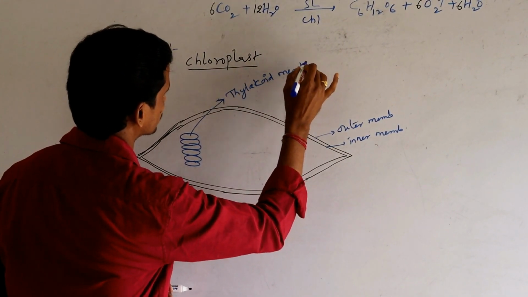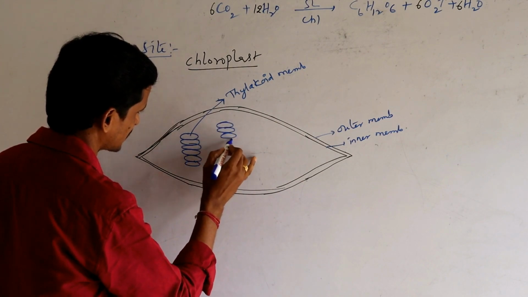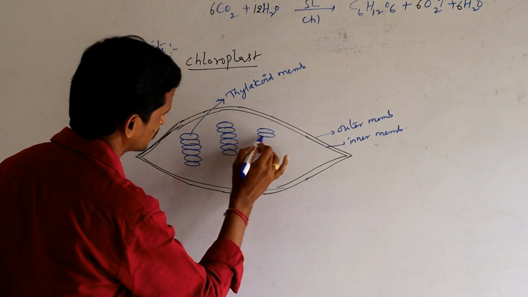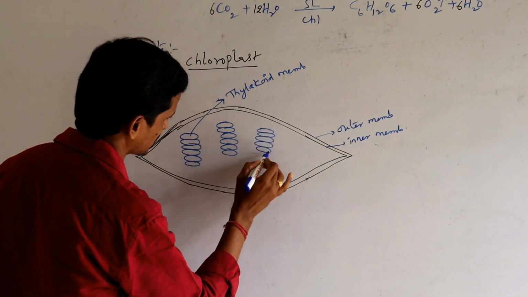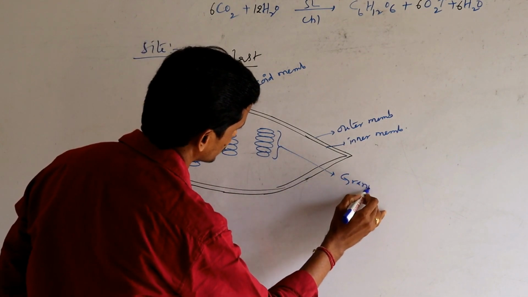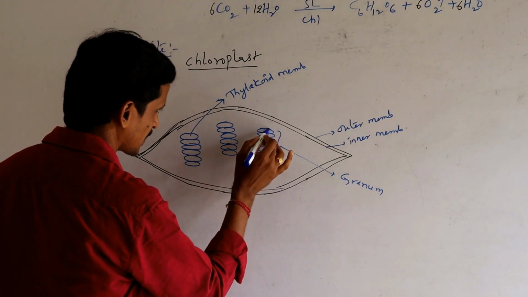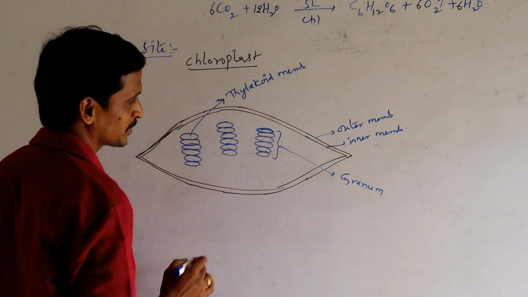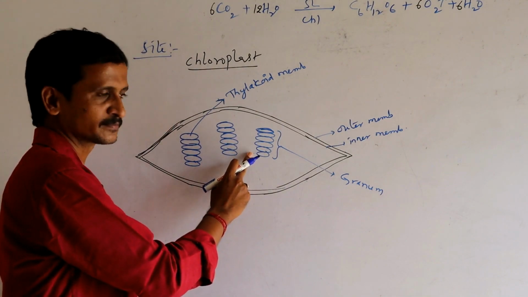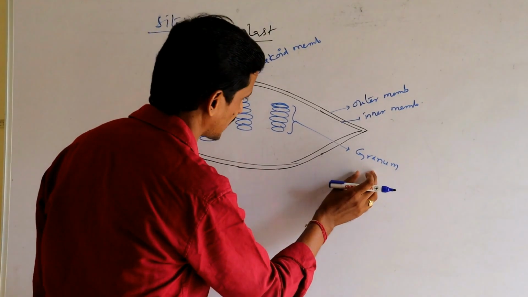Thylakoid membrane, right? Now several sac-like structures are piled up together like this. This one complete structure is called granum. Okay. A small sac-like structure is called a thylakoid membrane; all the thylakoid membranes are piled up together, grouped together to form a complete structure that is called granum.